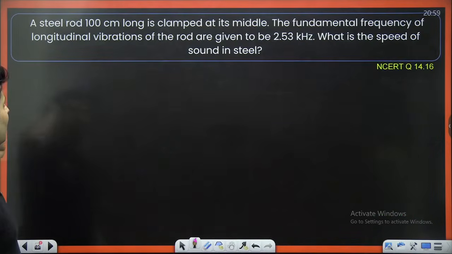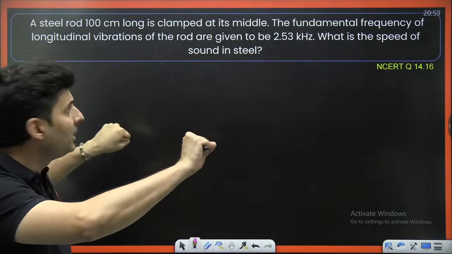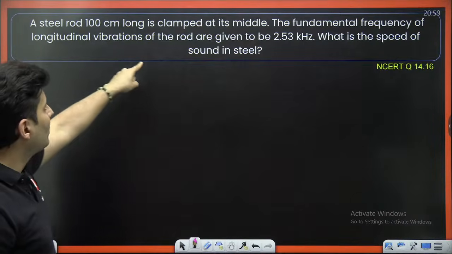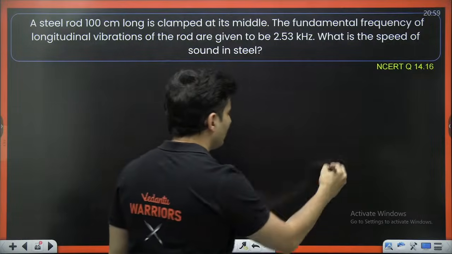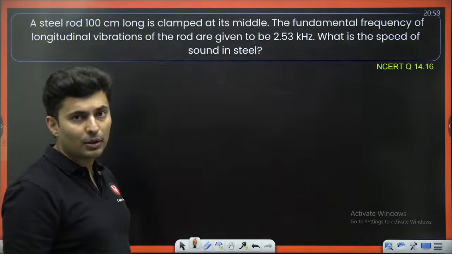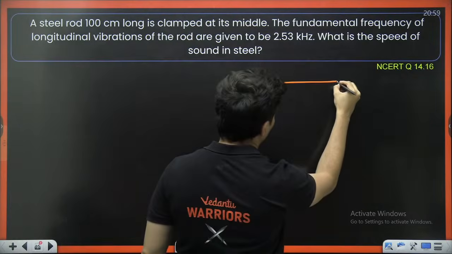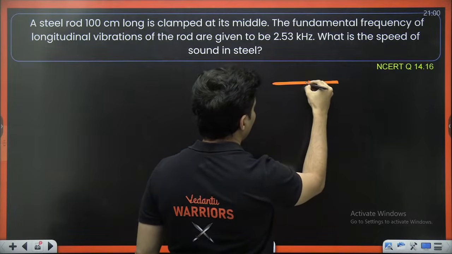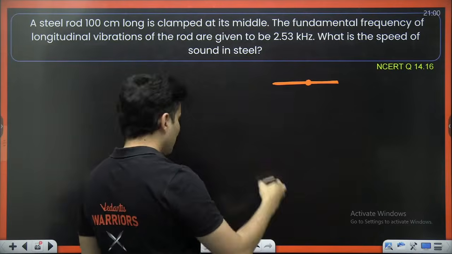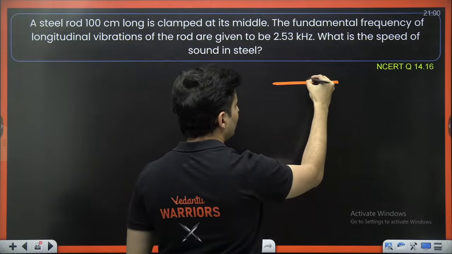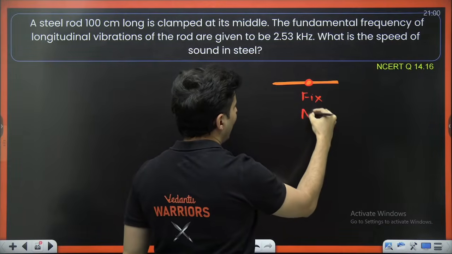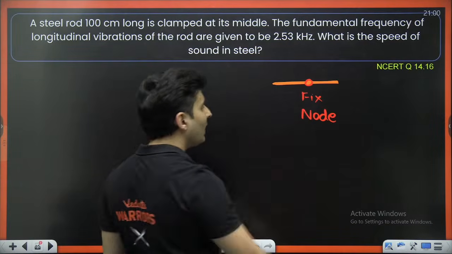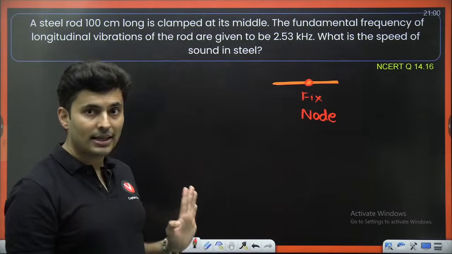Next one. A steel rod is clamped in the middle. Fundamental frequency is given to be this much. What is the speed of sound in steel? This is also a very interesting question. This is an NCERT question. If you take a steel rod and you clamp it in between, then what will happen? That point is fixed, and that's why it will act like a node, correct?